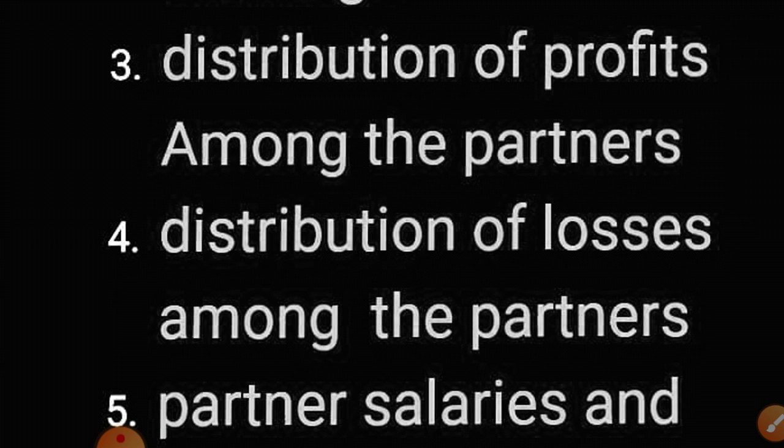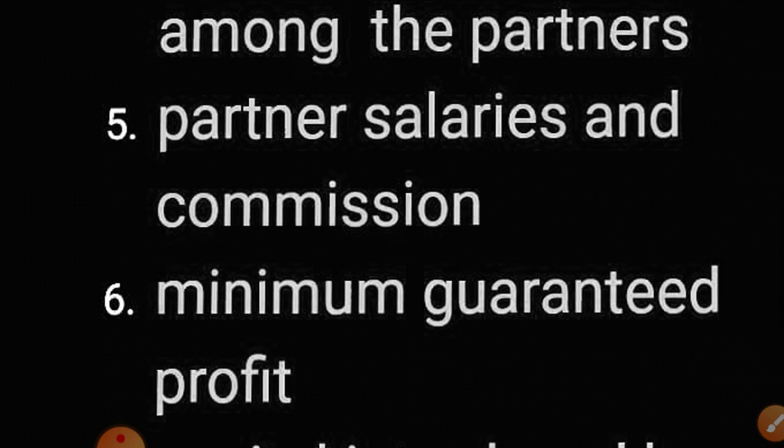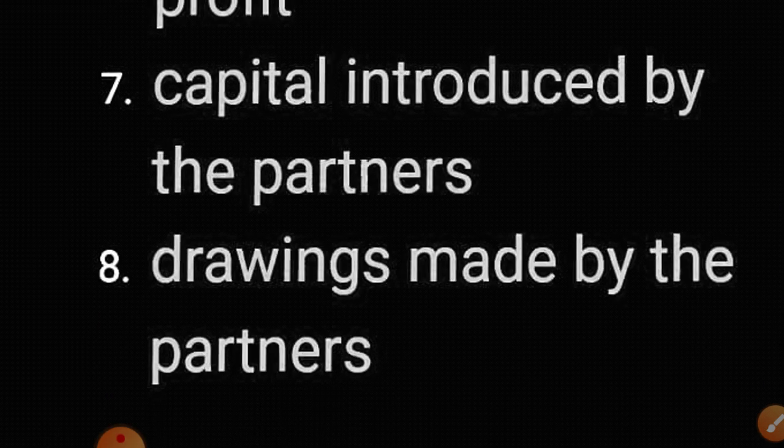From his share the amount of profit will be transferred to the other partner or to the other firm to whom he has given the guarantee. So these were the topics of chapter number 1.